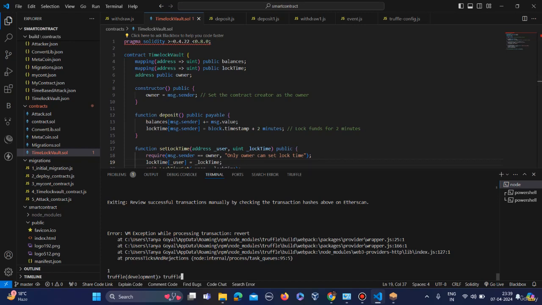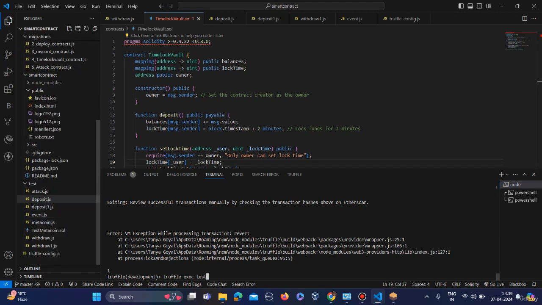So let's see how the user will deposit. Truffle exec test, because my deposit file is inside this test directory, then deposit.js, then network development.